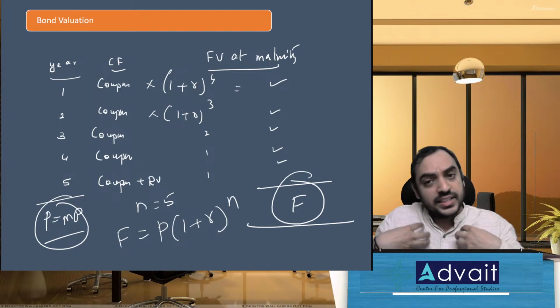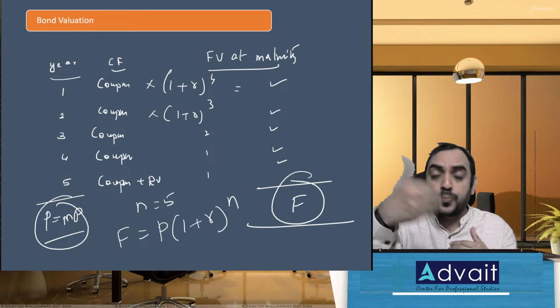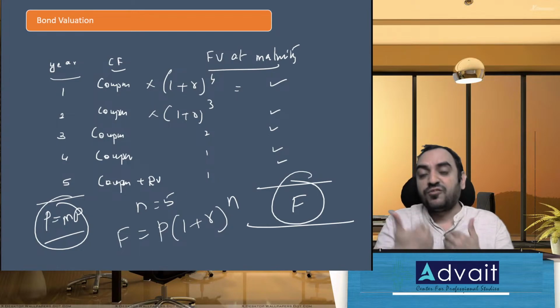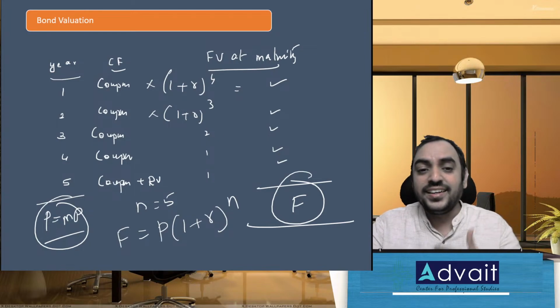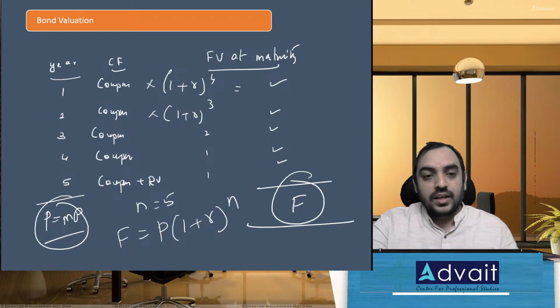The same interpretation applies to current yield in bonds. Today's market price is my investment. My coupon in the first year is my inflow. So coupon divided by investment, that is, coupon by current market price, is the formula for current yield. I hope you are able to get that.